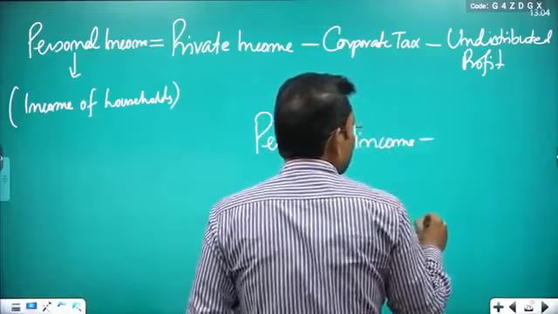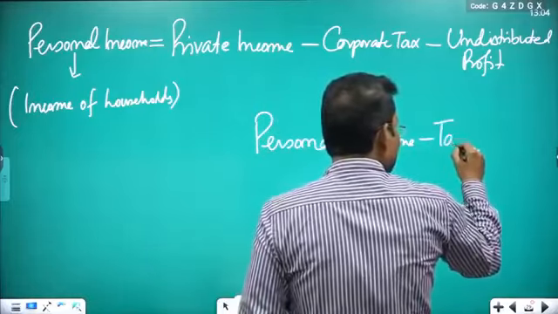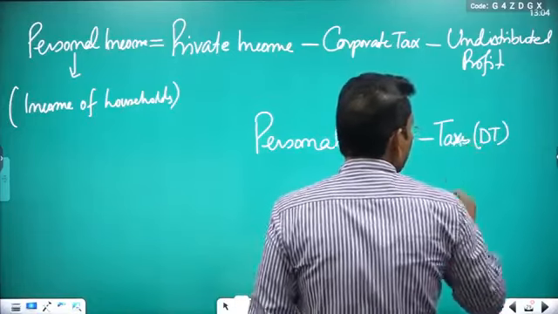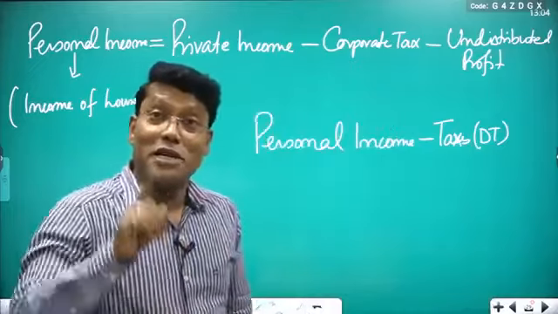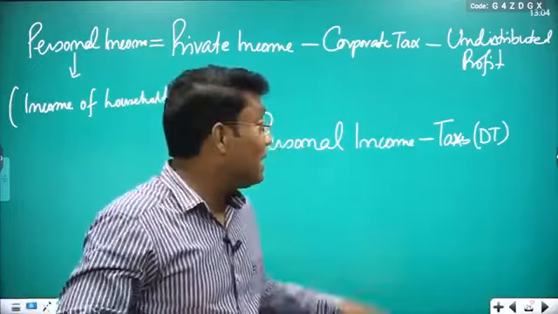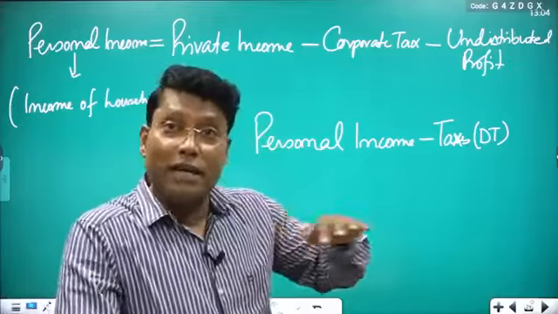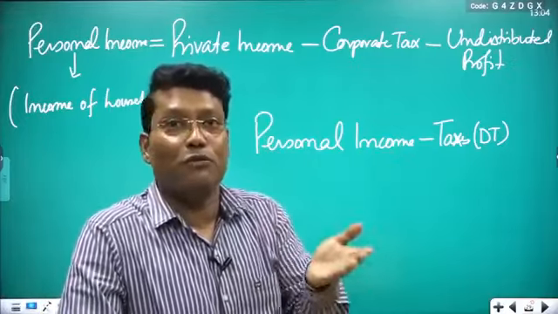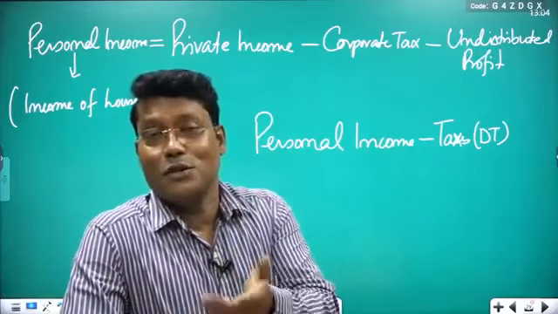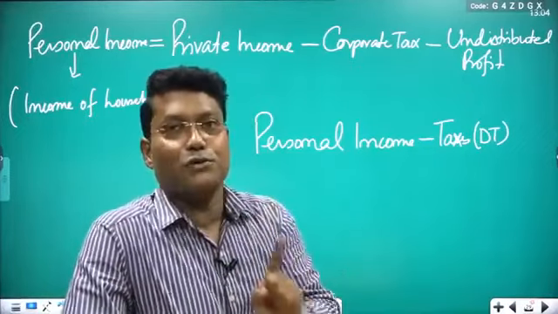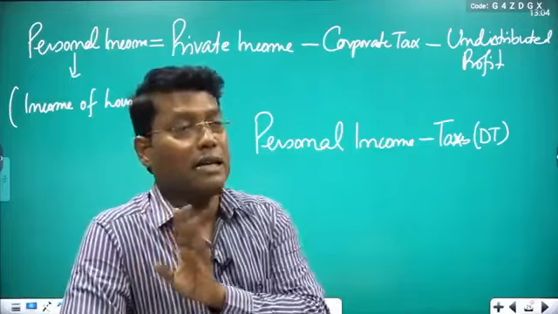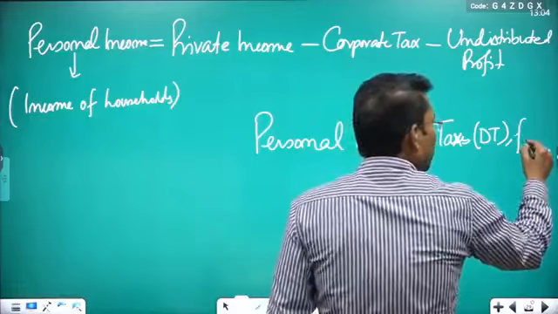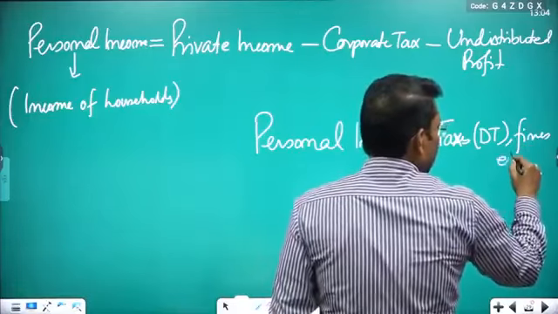in personal income, if you subtract taxes, which taxes are we talking about here? Direct taxes. DT stands for direct taxes. Because for market price and factor cost it is NIT, but here it is direct taxes, because you are paying from your income, and that I discussed. You are paying on your income, and you are not going to shift it to any other person. The burden of tax you are not going to shift to another entity. So it is a direct tax. DT means direct taxes, or any fines you are paying to the government, etc.